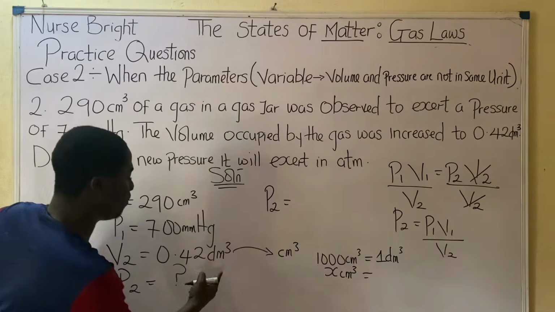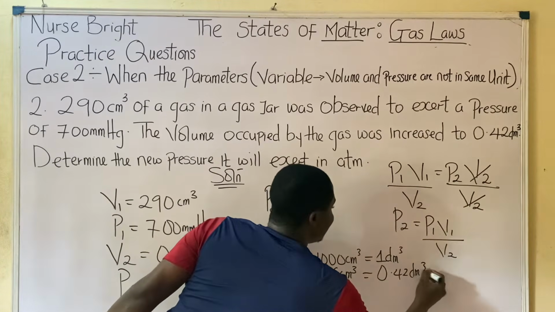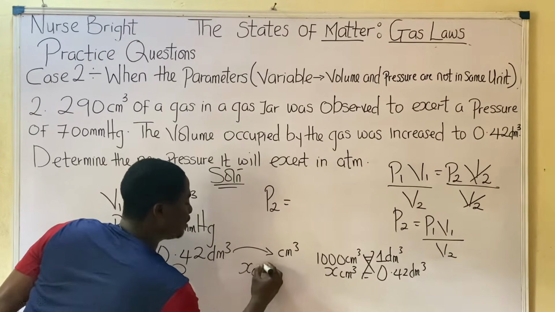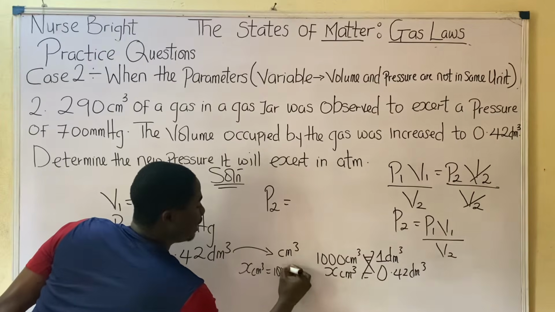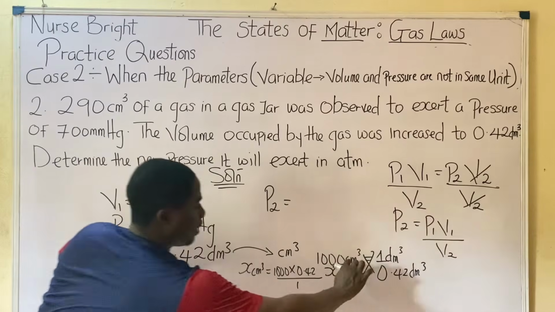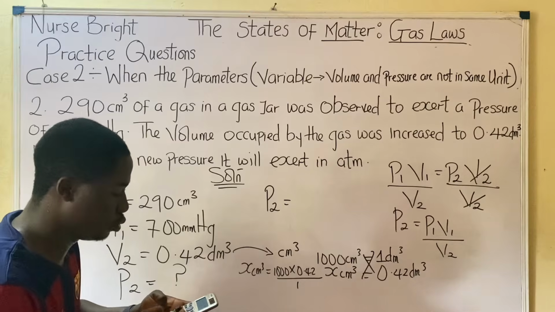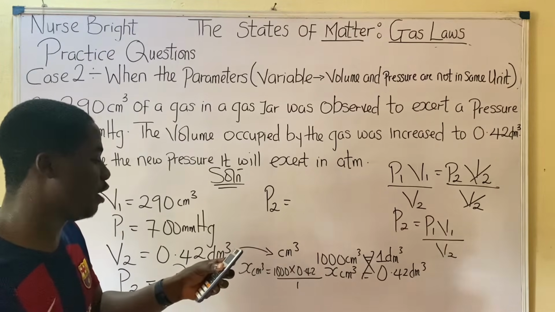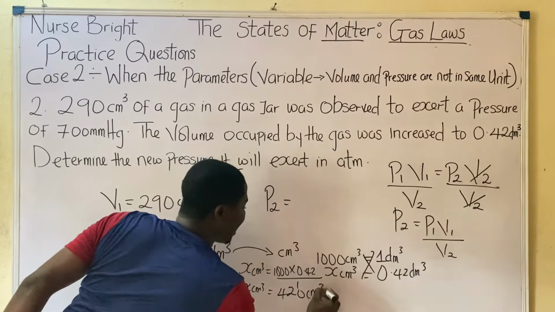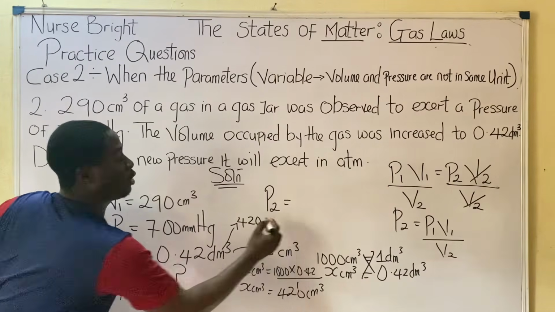So we are looking for our answer in cm cube. So x cm cube will be equal to what they gave to us, 0.42 dm cube. Remember how I taught you. That is why that first thing I said in this video lesson is very important. So x centimeter cube will be equal to 1,000 times 0.42 divided by 1. Do you understand? You multiply like this. So 1,000 times 0.42, I'm having 420 centimeter cube. You can see they are now equal, 420 centimeter cube.